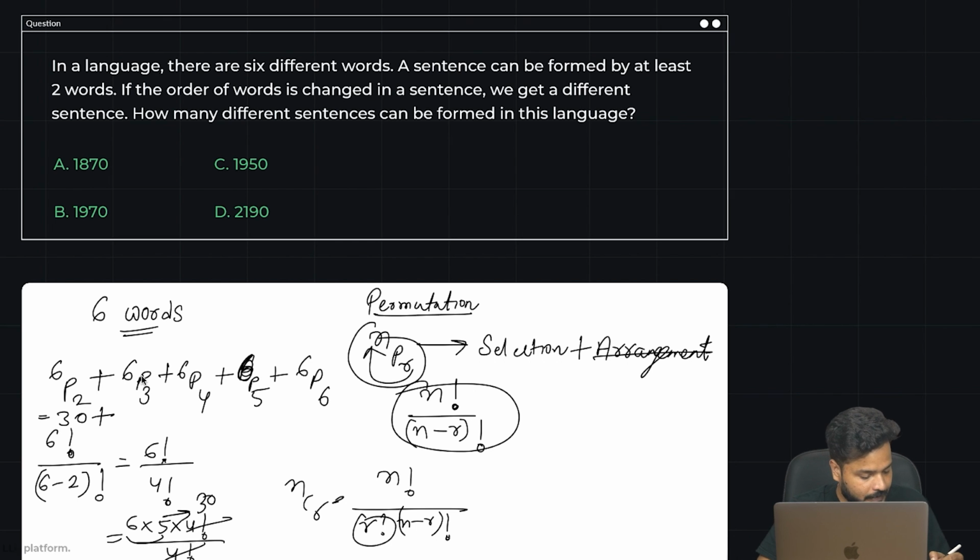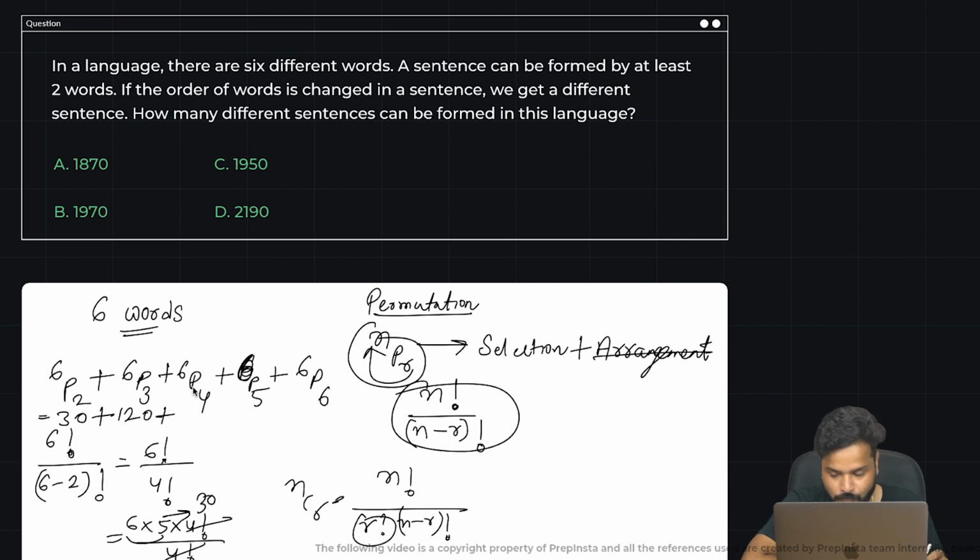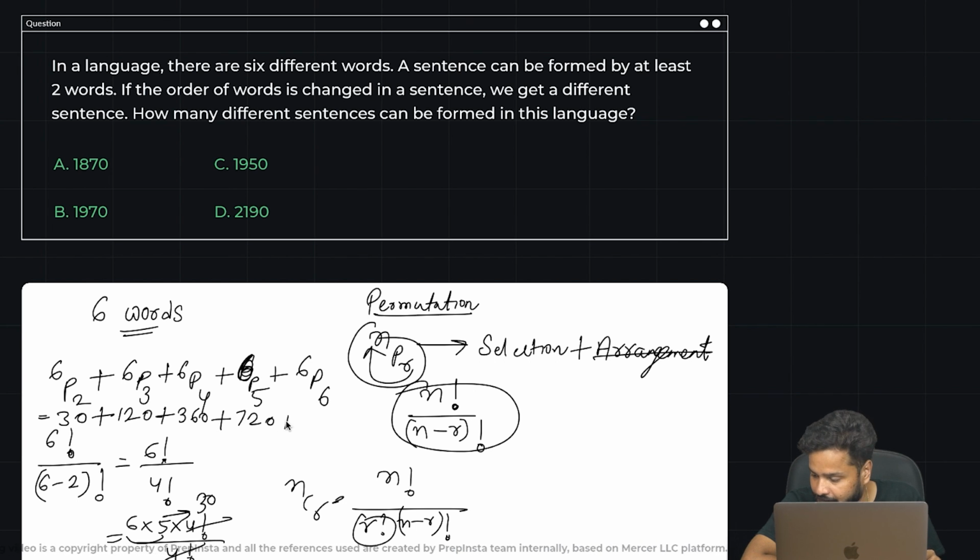The next would be 6 factorial upon 3 factorial. So 6 into 5 into 4, so 120. The next one would be 360. The next is 720. And then the next one is again 720.